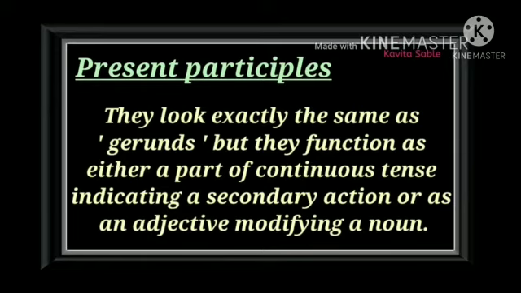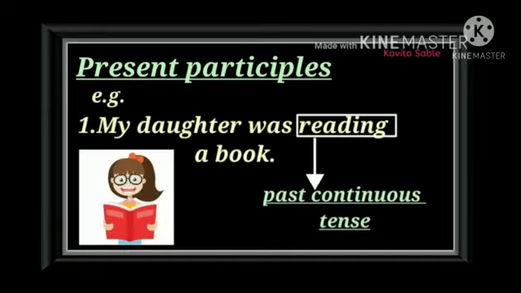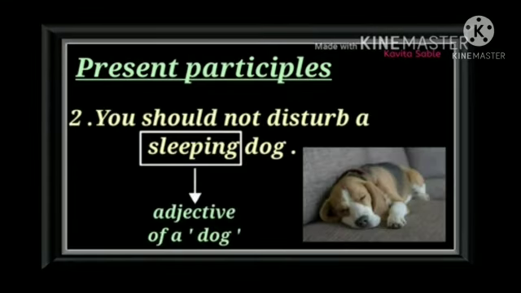Examples for present participle. My daughter was reading a book. Here reading is part of the past continuous tense, and it is called a participle. You should not disturb a sleeping dog. Here sleeping is an adjective of the dog.